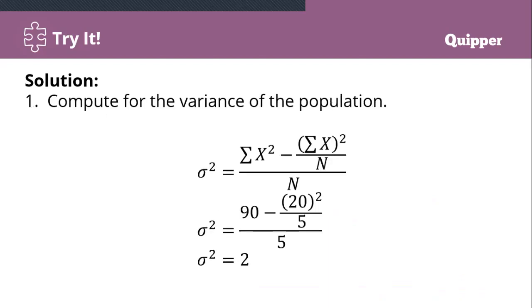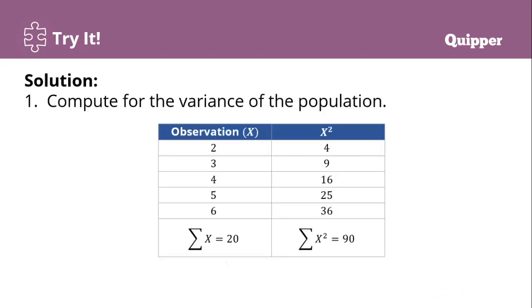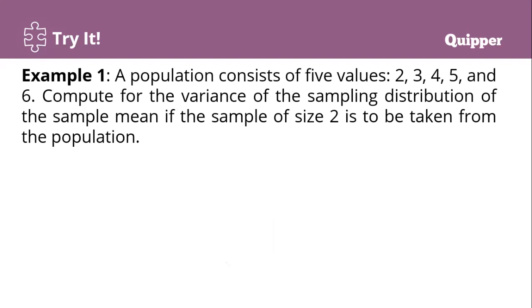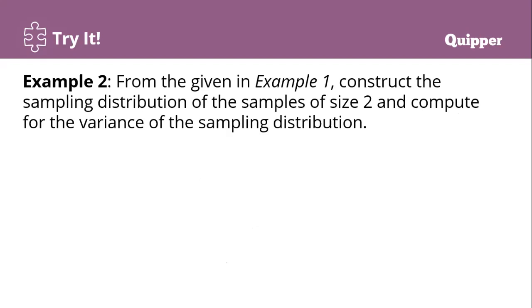Ang population variance kay 2, di ba? 2 man ang population variance. Then ang iyang pangutana kay ang sample size is 2. So ano ra? 2 divide 2. So that is why the variance of sampling distribution of sample mean is 1. Okay? That is how.